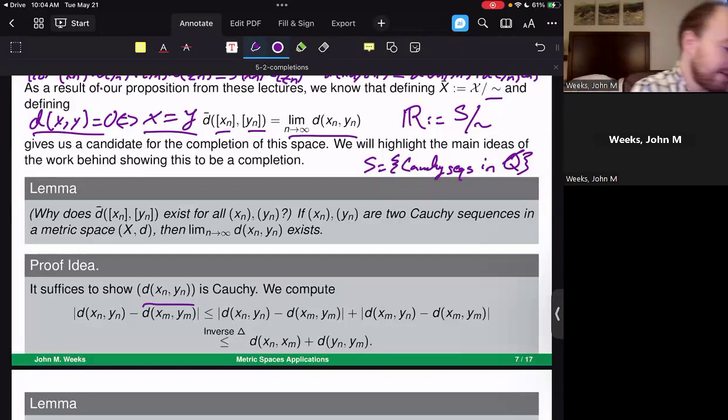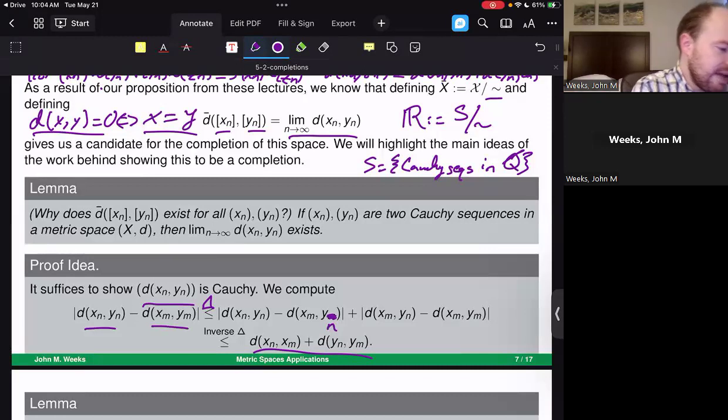So I write out d(xn, yn) and d(xm, ym). Notice how I write this a little bit; I believe that this should be an n down here, so I'll make a little change just to make sense of this inequality. What I'm doing is adding and subtracting the exact same thing to each of these values. If I apply a triangle inequality to get to this point and an inverse triangle inequality to get to this point, then I notice something interesting.